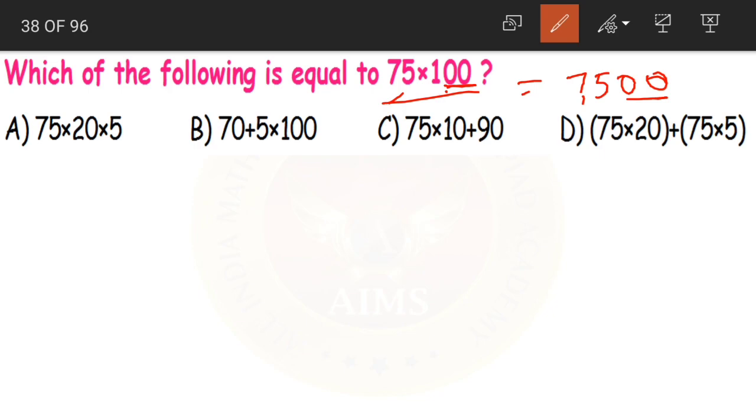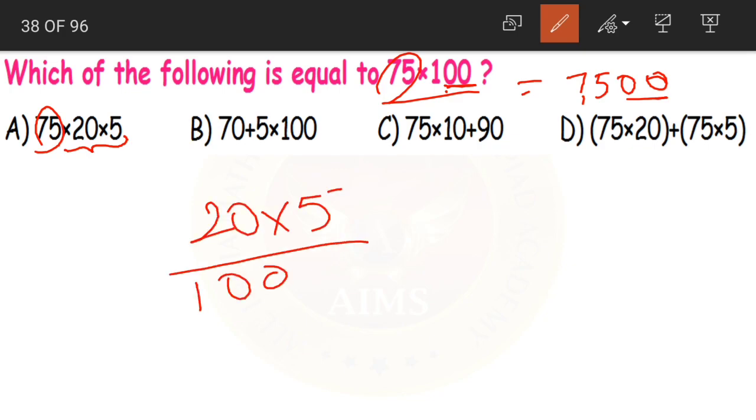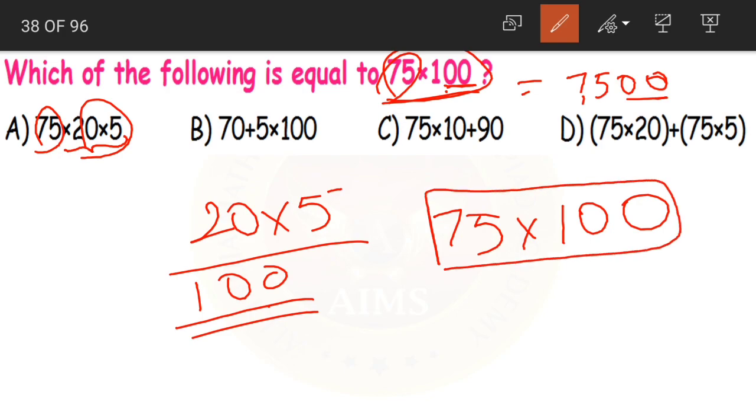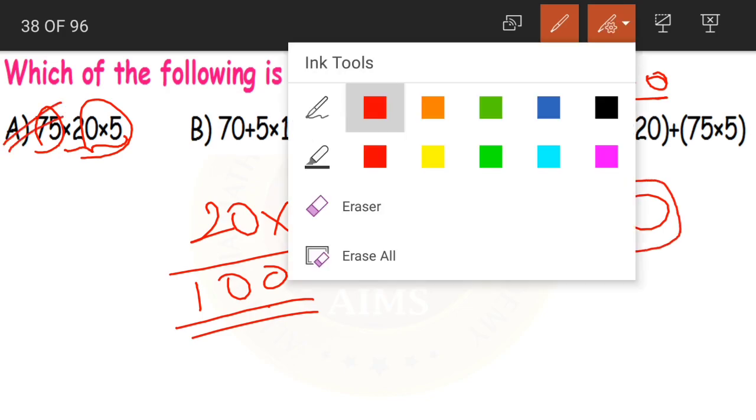Now coming to the options, option A is 75 into 20 into 5. Now if you look, the 75 is the same, so let us keep that aside. Now what do we have here? 20 into 5. 5 twos are 10, so 100. So we have 75 into 20 into 5. What did we get for 20 into 5? 100. So instead of 20 into 5, I'll write 100. Isn't it the same as in the given question, 75 into 100? Yes. So option A is our correct answer.